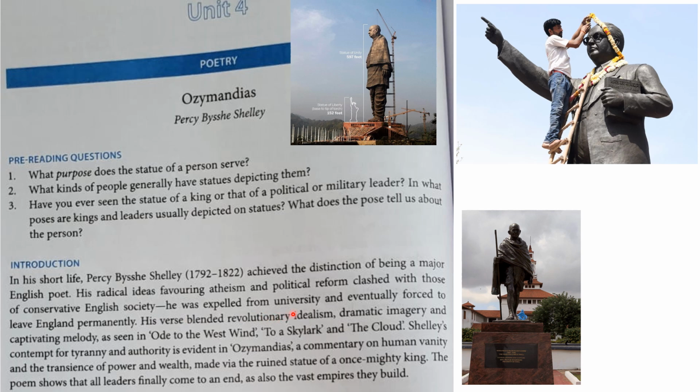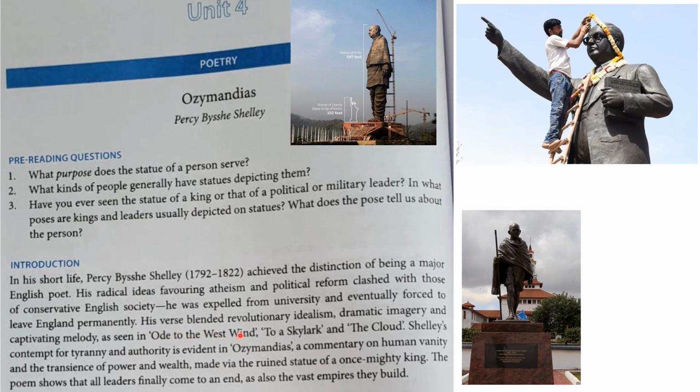In those days, Christianity was very seriously taken and they were following it. But he said there is no God. He was favoring atheism and there should be some political reform. And do you think any king or the ruler likes these kinds of radical ideas? No. So as a result, what happened? He was expelled from university and eventually forced to leave England permanently. He was not allowed to live in England itself.